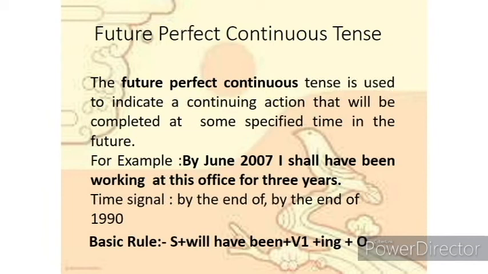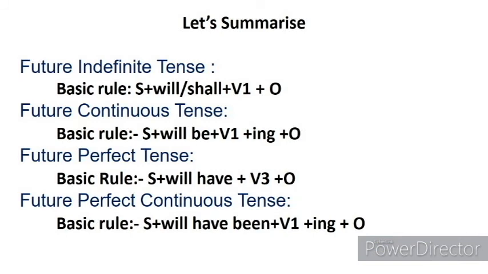So this is how you use future perfect continuous tense. It is simple enough. Like for future, let's see what we have read in future tense. For future indefinite tense, that is simple tense, we use subject plus will shall plus verb first form plus object.